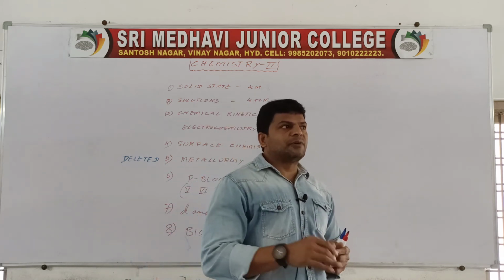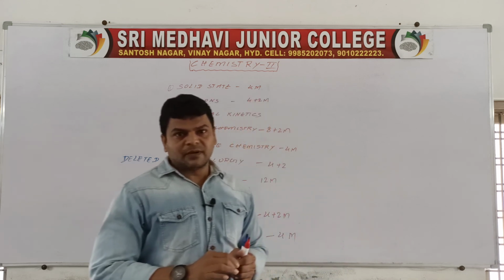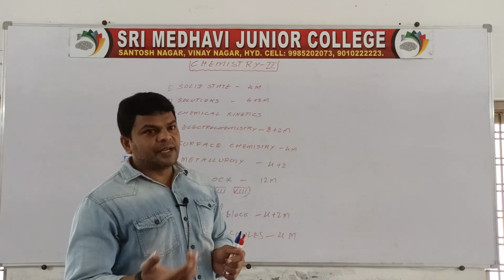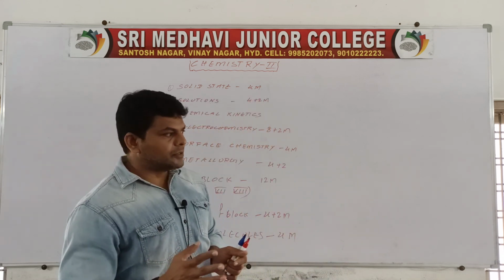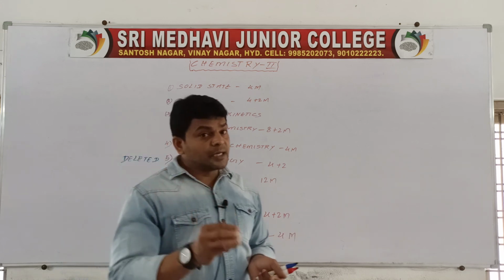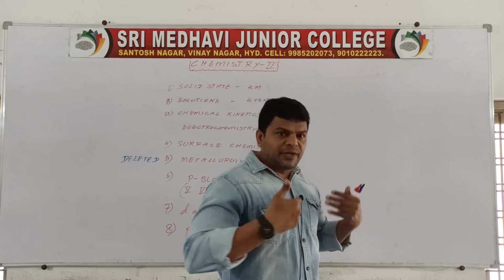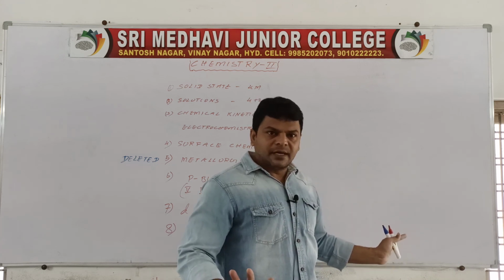Next, only 3 chapters remain, in which we are going to discuss 16 marks. So that makes 68 marks, and the remaining marks are deleted. Deleted syllabus also we will discuss, but first we have to finish the syllabus we have for this academic year. Understand?